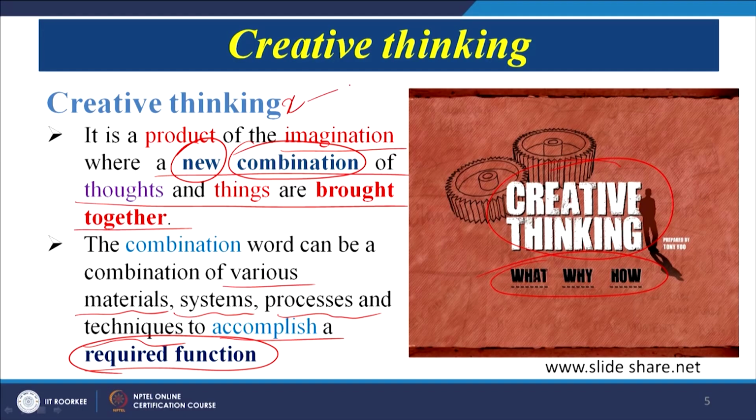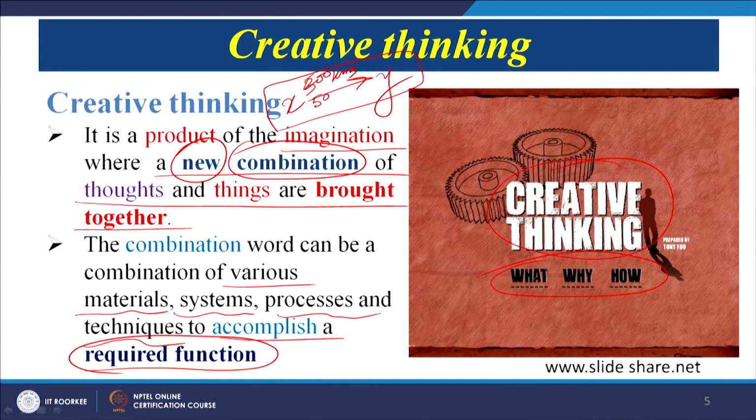Suppose we have to travel from point X to point Y. Very simple example. The distance is, let us say, 500 kilometers. Now you can see what alternatives are possible.